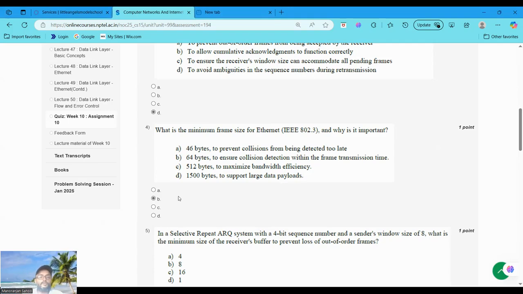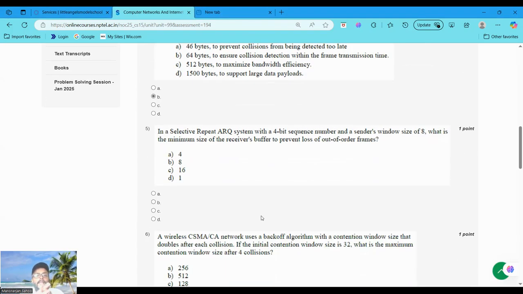Now moving to question number 5. In a Selective Repeat ARQ system with a 4-bit sequence number and a sender window size of 8, what is the minimum size of the receiver buffer to prevent loss of out of order frames? Now we have to calculate. After calculating, option B is the appropriate answer.